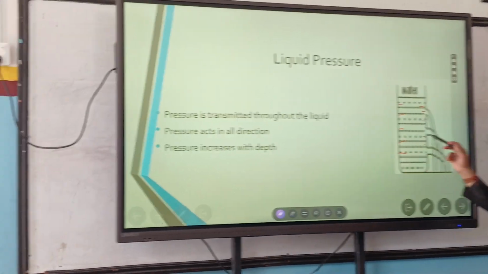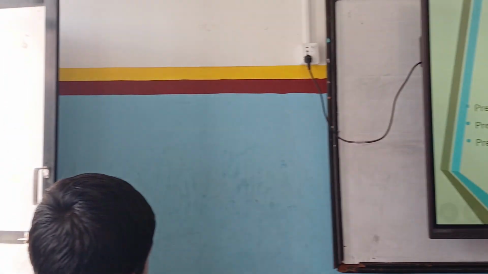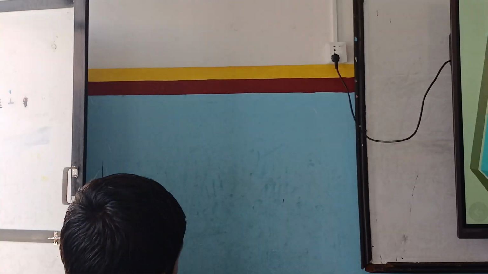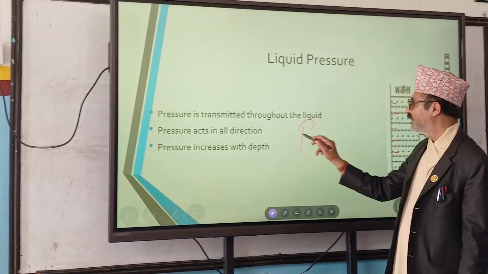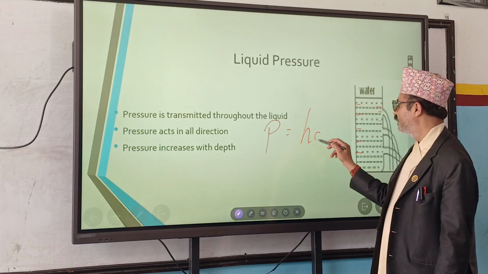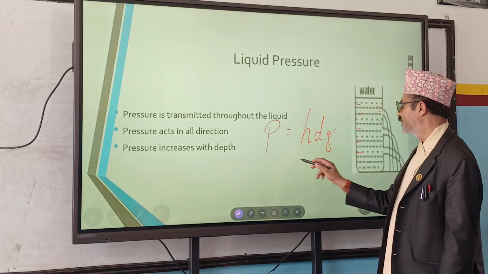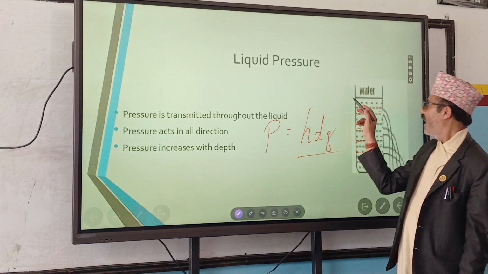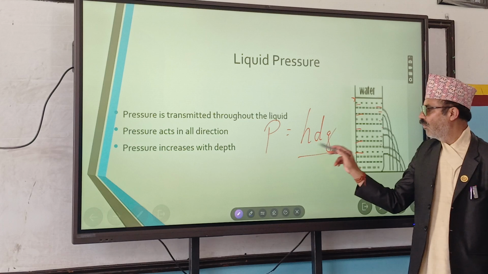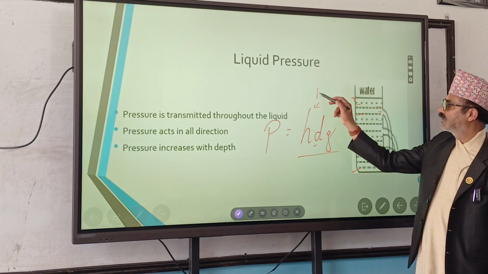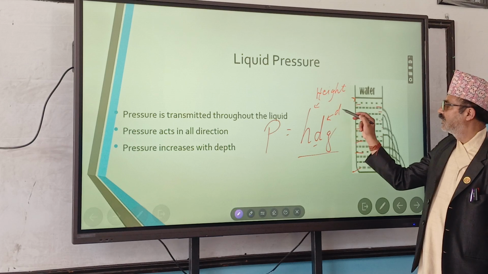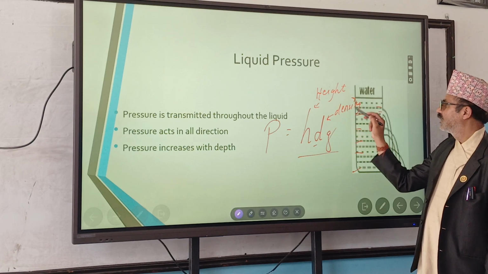So liquid pressure is the pressure exerted by liquid on the wall of the container, and liquid pressure depends upon three factors. What are they? Liquid pressure equals H D G. What is H? Height of liquid column. What is D? D is density.